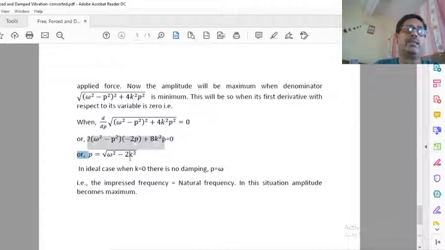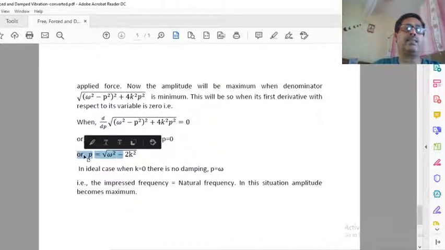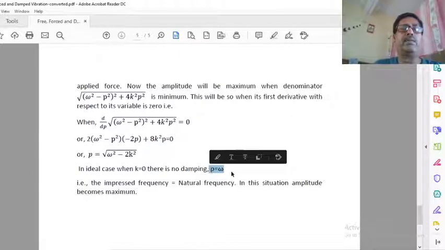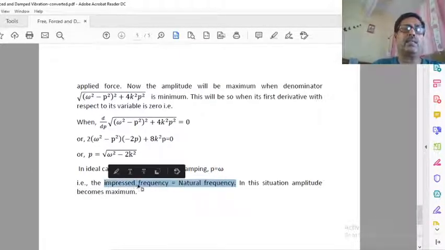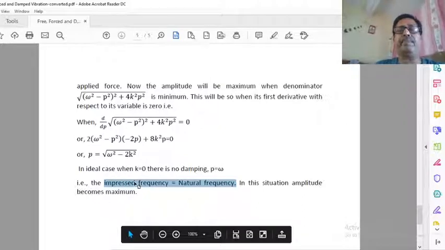If omega is equal to p, suppose a situation comes when k is equal to 0, then automatically p is equal to omega. If p is equal to omega, then amplitude will be maximum. This is the impressed frequency p equal to the natural frequency omega. In this situation, amplitude becomes maximum. Okay, so thank you.